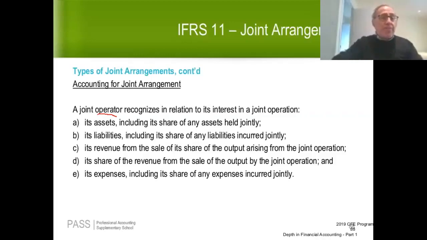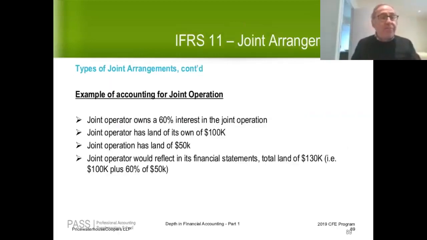But when you're accounting for a joint operation, you would simply take the joint operator's own assets and add their share of the assets in the corporation. So if A has a 60% interest in the joint operation, then A would only add 60% of the assets in the joint operation to its own assets, and 60% of the liabilities in the corporation to its own liabilities, and 60% of the revenue and expenses in the joint operation to its own revenue and expenses. That's why they used to refer to this type of accounting as proportional consolidation. But as I said a moment ago, that term is no longer used.